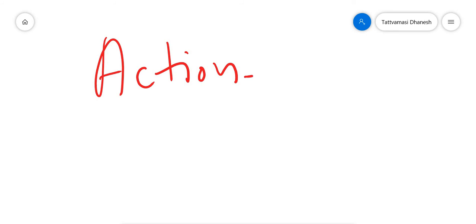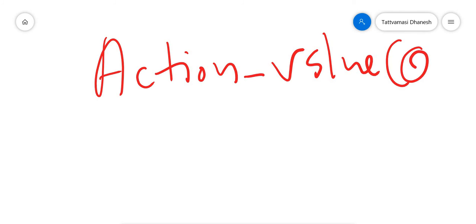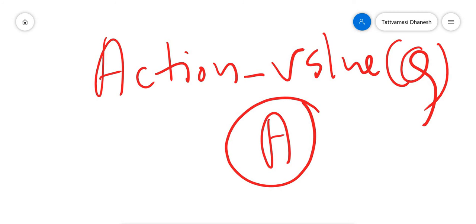The next term you need to understand here is action value, represented by Q. This is similar to the value I described previously, except it takes an extra parameter, the current action. So action value Q is similar to value V, except it takes the current action A as well. That is another important term, action value.